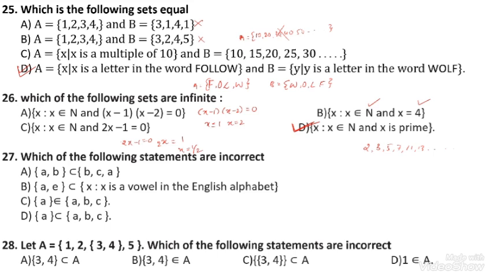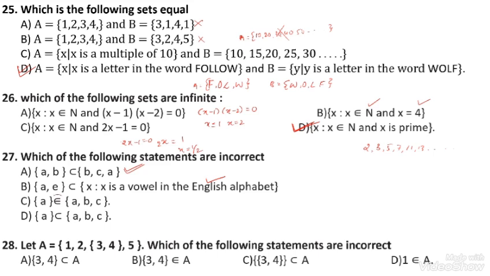Which of the following statements are incorrect? Incorrect means both are different. Here {a, b} is a subset of {b, c, a}. Yes, definitely it is true, because a and b are present there, so {a, b} is a subset of {b, c, a}. Yes, correct. {a, e} is a subset of x, where x is a vowel in the English alphabet. Yes, a and e are vowels of the English alphabet.